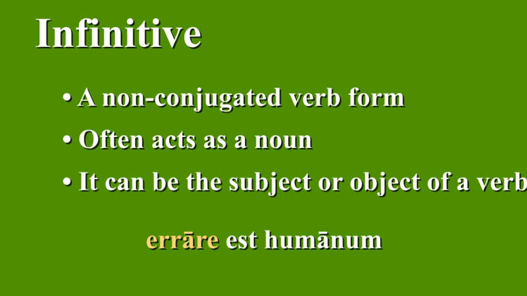Errare est humanum. To err is human. Where the infinitive errare is the subject of est. More on that later, though. It's important to know for now that we don't conjugate infinitives, and that a simple English translation of them will begin with the word to.